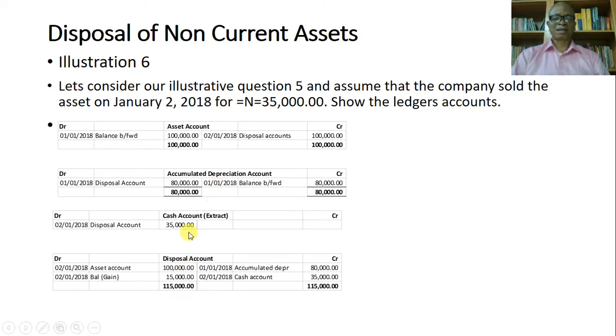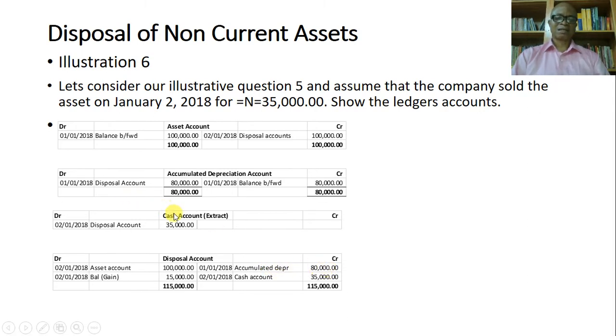All right, so accumulated depreciation. You have a balance brought forward, as at the year 2018, the total amount standing in the accumulated depreciation account was 80,000. So you have a balance brought forward of 80,000 on the credit side, remember, and then you move it out of it, and you take it to the disposal account by debiting your accumulated depreciation account. So you come to your disposal account, and its value is also there, the corresponding entry.